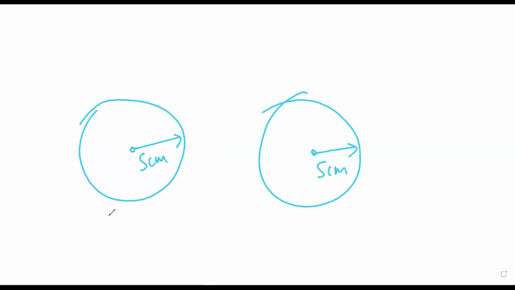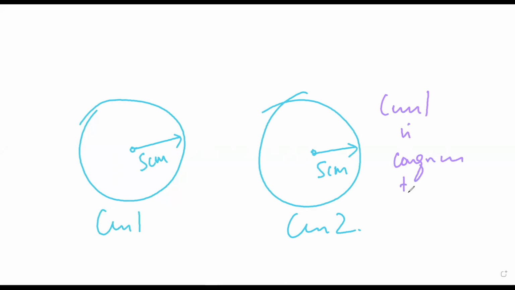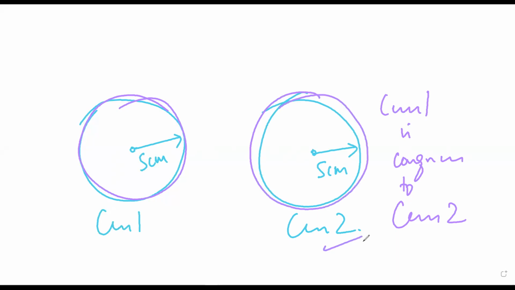So I have these 2 circles. This is circle 1, this is circle 2. What congruency means is that if circle 1 is congruent to circle 2, then if I put circle 1 over circle 2, circle 2 will completely disappear. Mr. Sarthak, is it making sense?